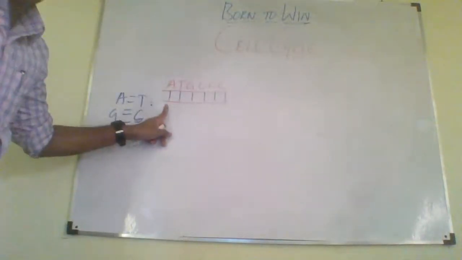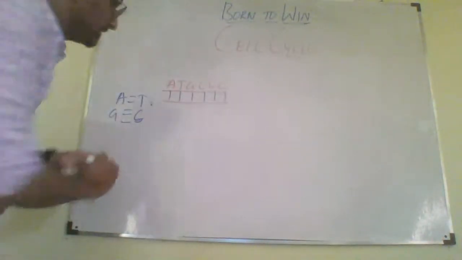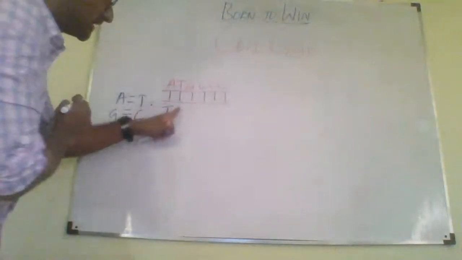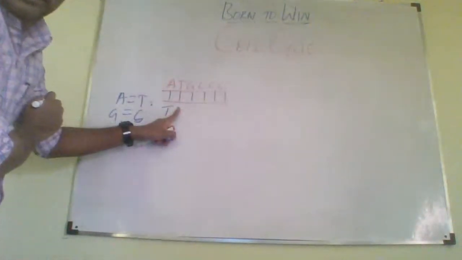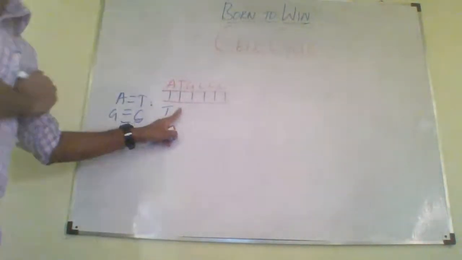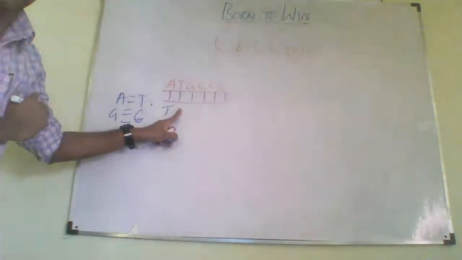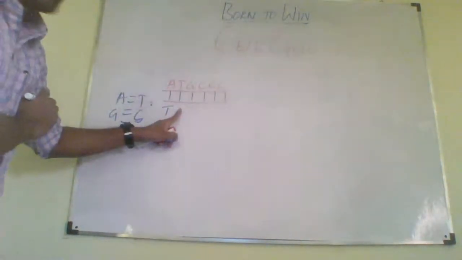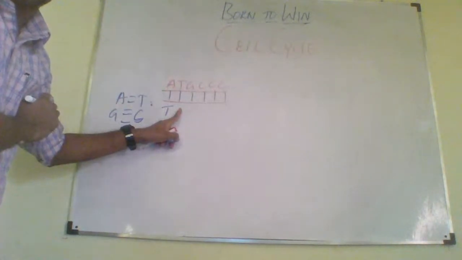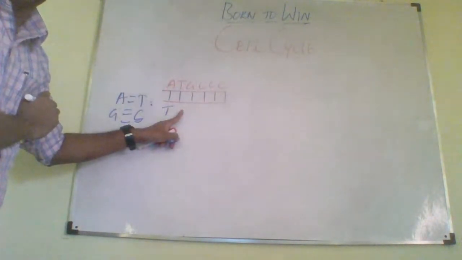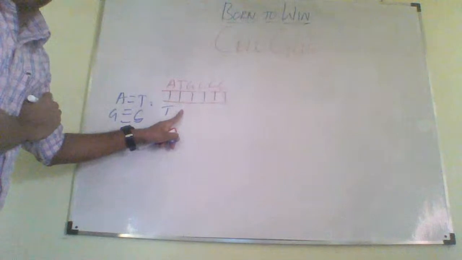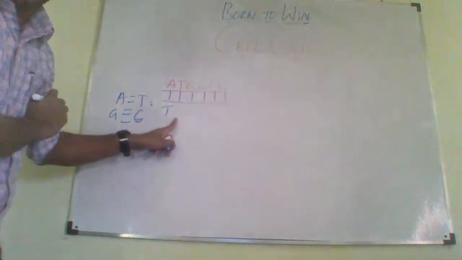So for A, what will come here? Someone said T. Very good. And for T, next one, please answer. Next, for T, can you give the sequence?